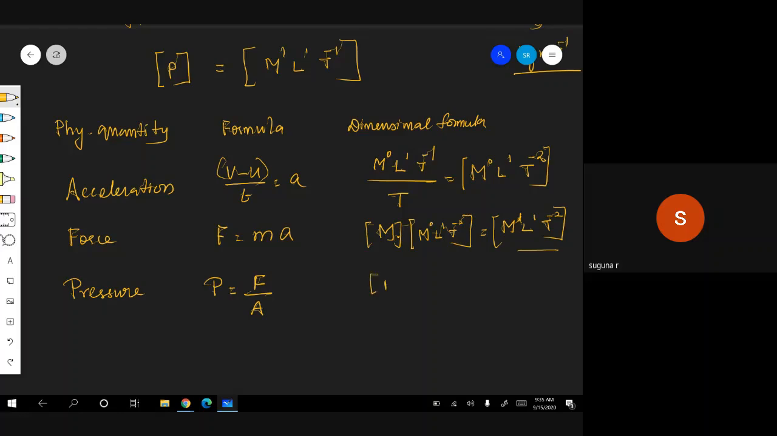Therefore, for force it is M power 1 L power 1 T power minus 2, divided by area. Area is L squared. Therefore, you will be getting M power 1, L power 1 divided by L squared becomes L power minus 1, and T power minus 2. Are you following? This is for pressure: M power 1, L power minus 1, T power minus 2.